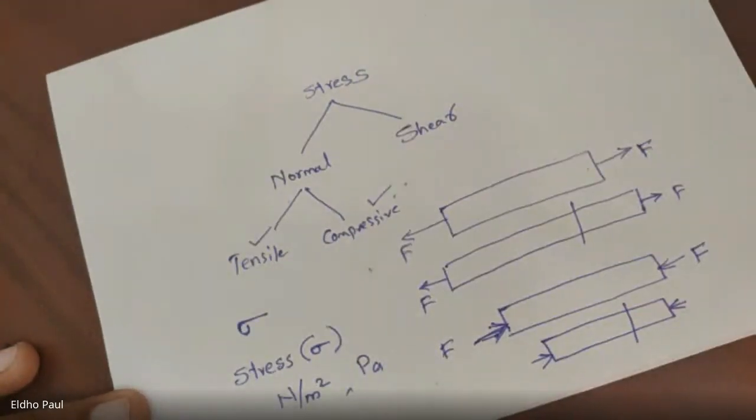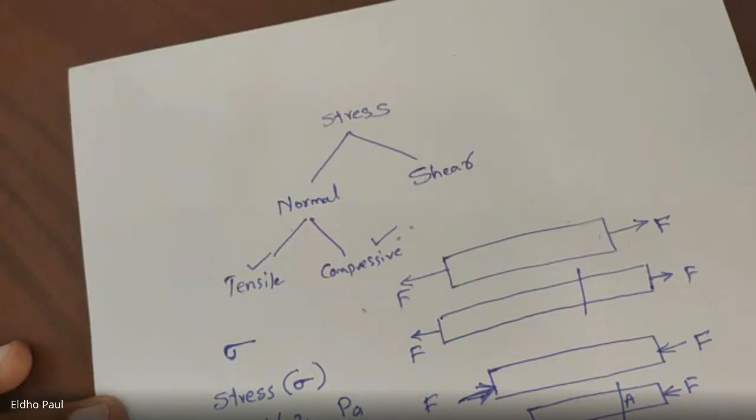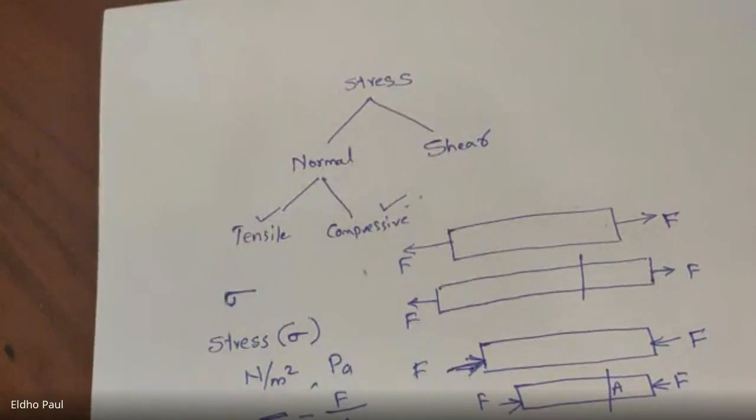And here, if the cross section area is A and the load applied is F, then stress is equal to load by area, and this stress is an average stress. This is an average stress because the resulting internal force developed across the cross section is an average force. We take the average internal force across the cross section, so the resulting stress will be an average stress. So these are the first two types of stress: tensile and compressive stress.